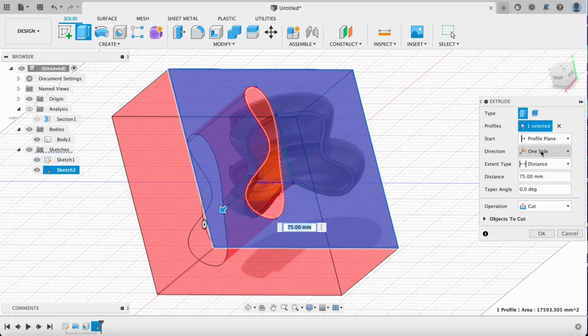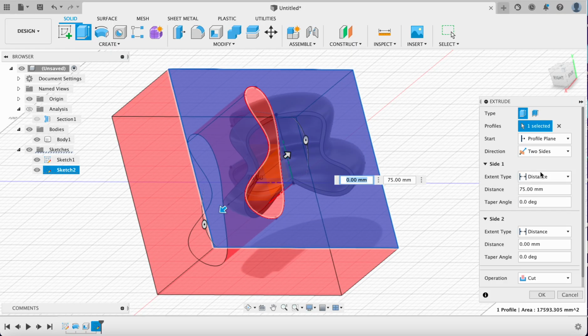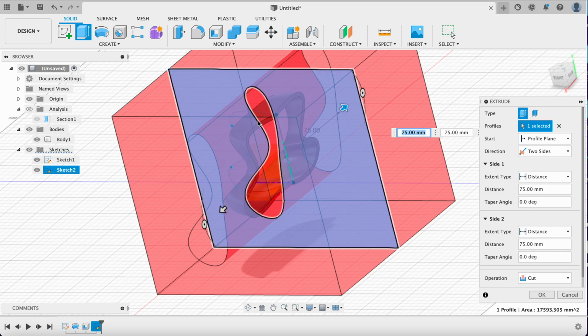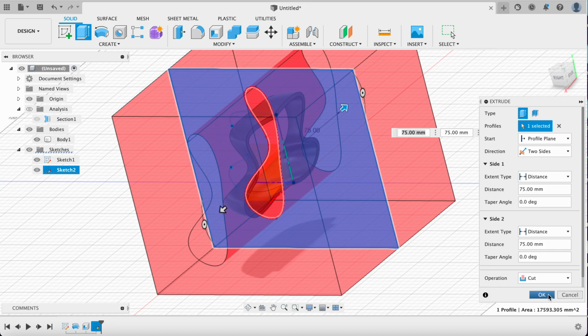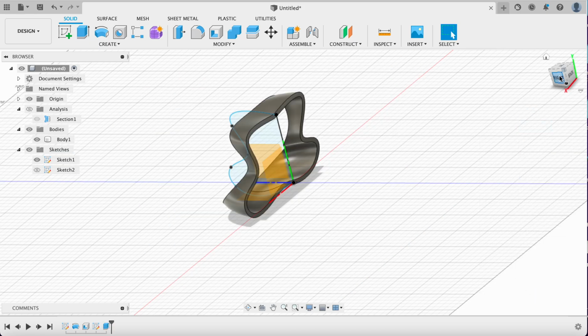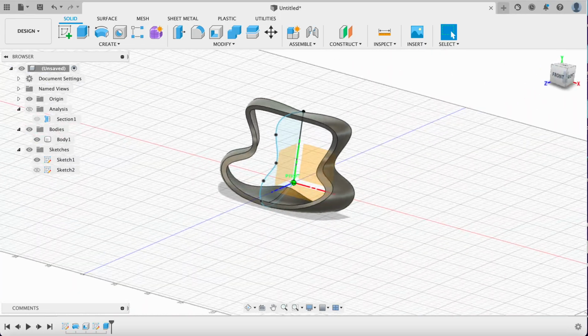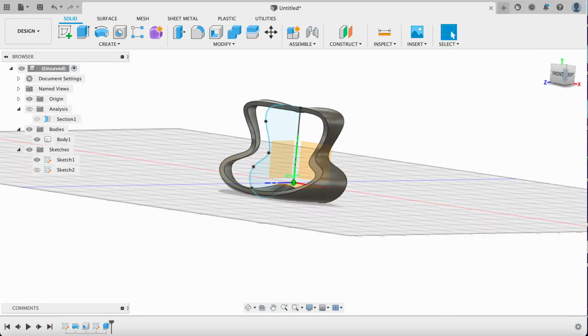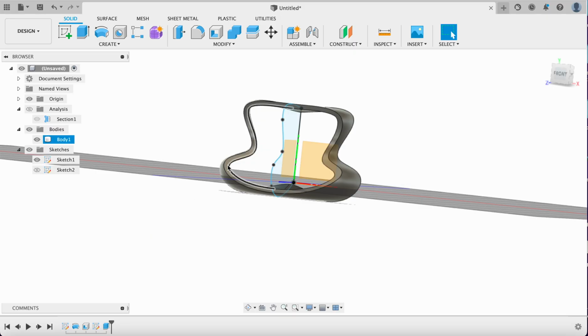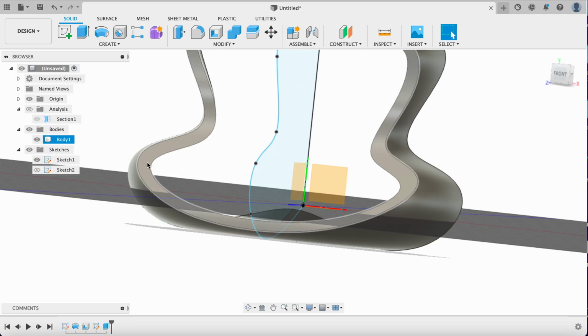So I can cut in that direction, but I can also select for it to go in two directions, and I can go in here and make it cut out the rest, and you'll see a little preview of it, which is great. And you click OK, and you get this really awesome shape that would be pretty hard to sculpt on your own out of clay or something, but pretty simple in Fusion.